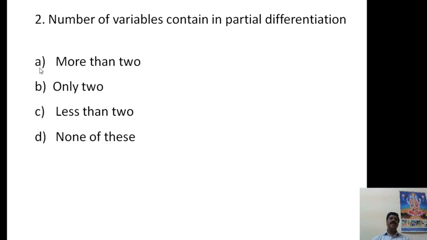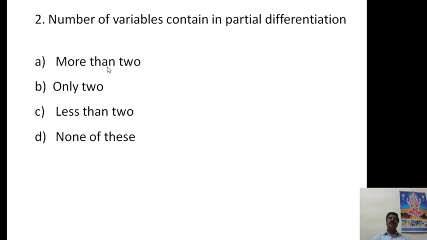The answer for this question is A option, because more than 2 variables are possible. We are taking z is equal to f of x and y, so here z is one variable, x is another variable, and y is the third variable. Therefore, more than 2 variables are possible in partial differentiation.